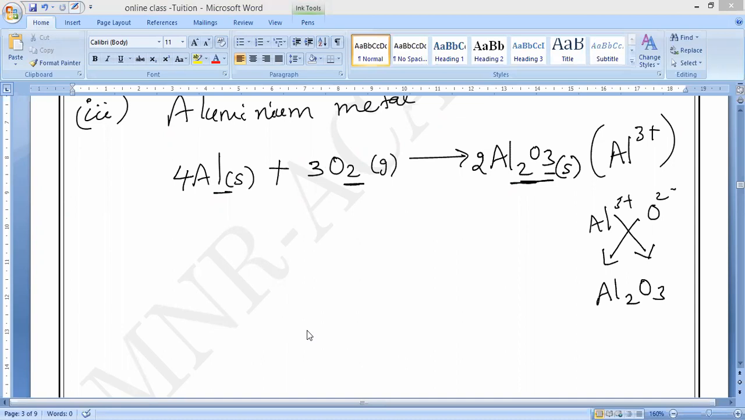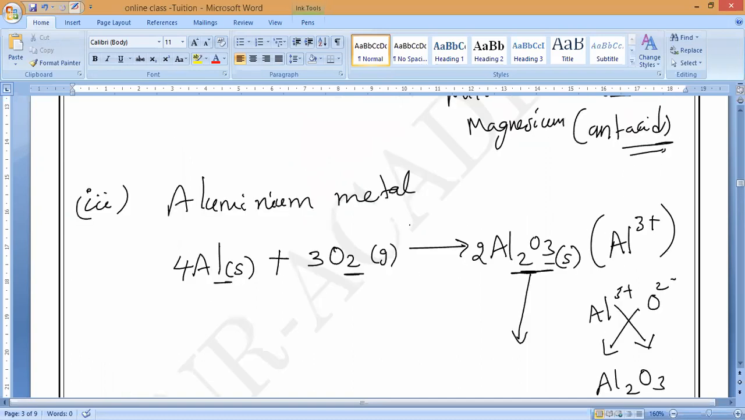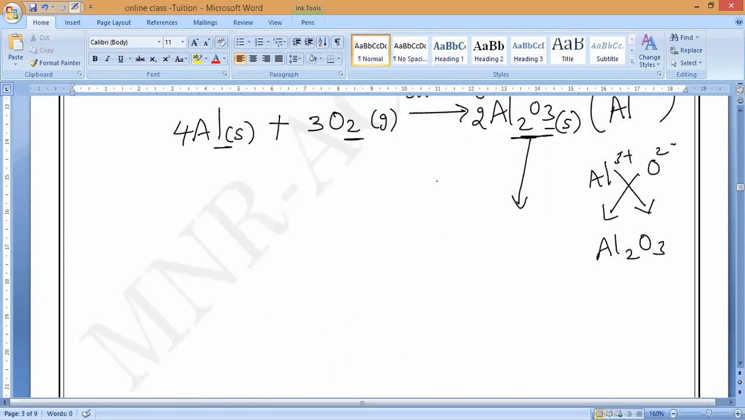Now observe very carefully. Aluminium oxide has another behavior also. Aluminium reacts with oxygen, but the reaction takes place less readily than with magnesium. It also reacts on heating. Compared to magnesium, is aluminium less reactive or more reactive? Less reactive, sir.